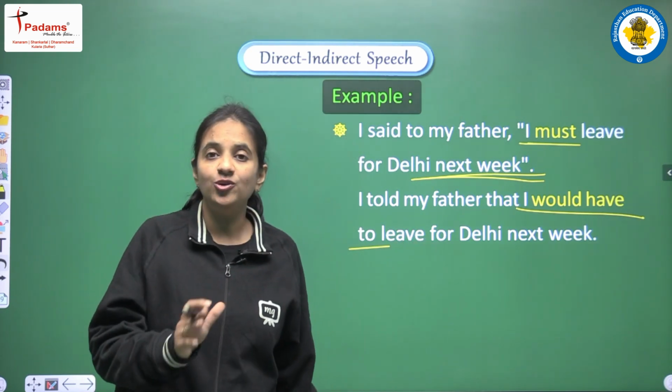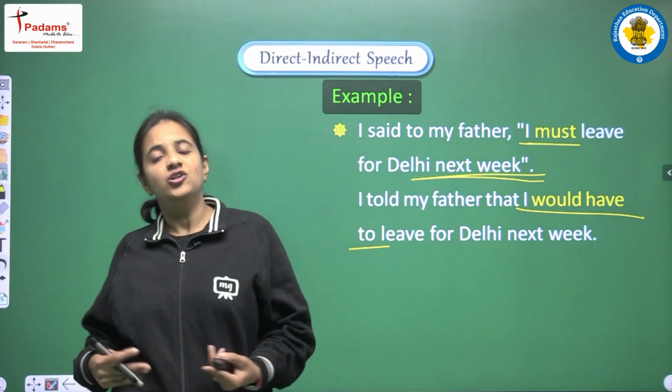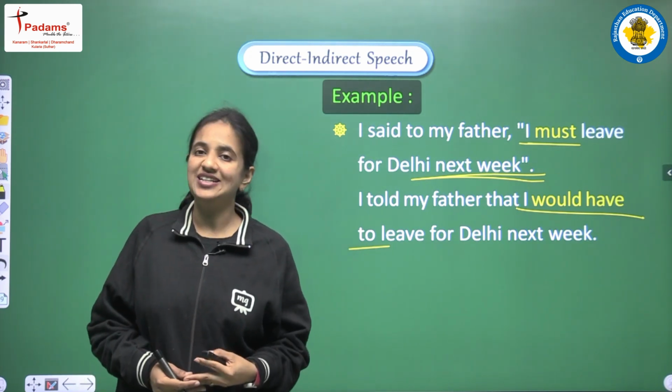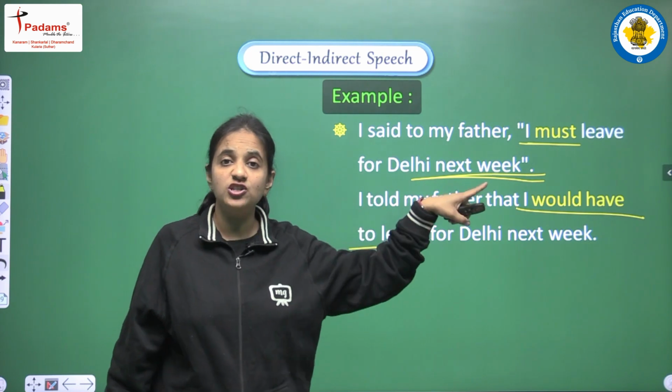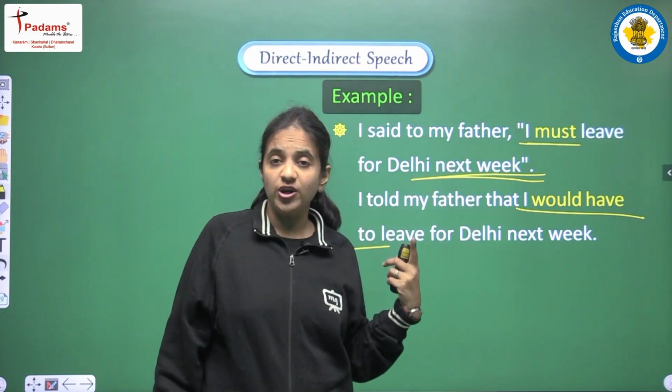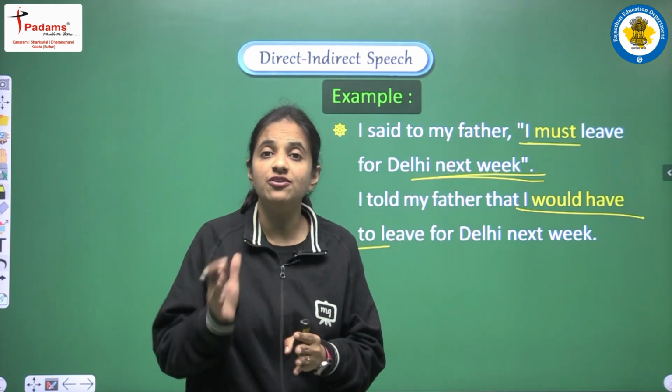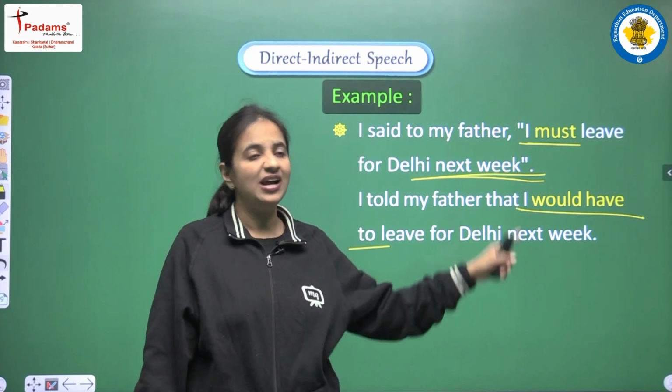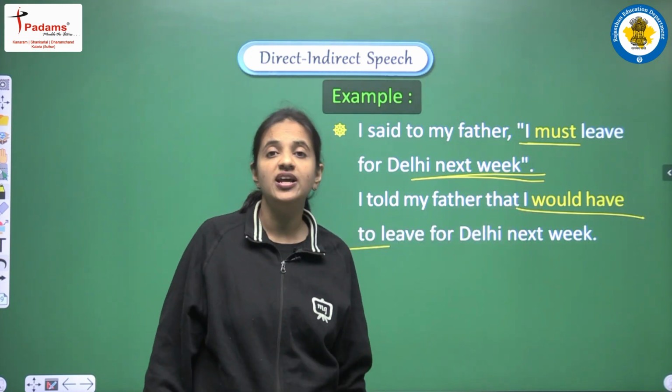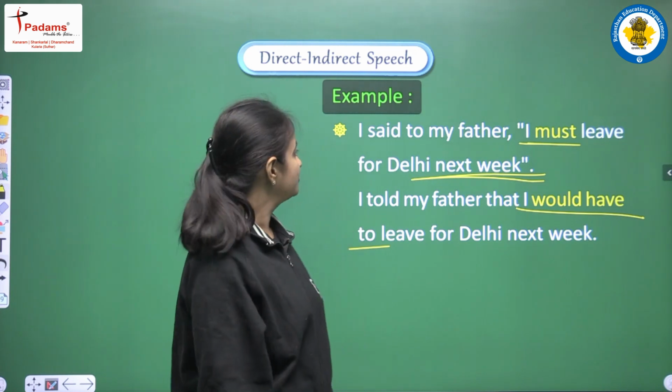Right? So according to the use of must, according to the meaning of the must, we have to do the changes. In this sentence, must was used with future time. It was showing the compulsion, yes, but for the future time, and this is the reason we are converting must into would have to. Okay.